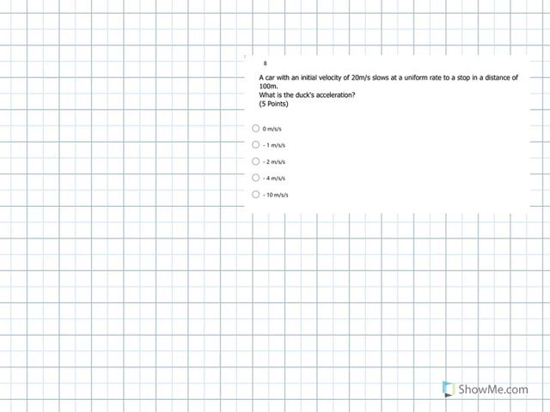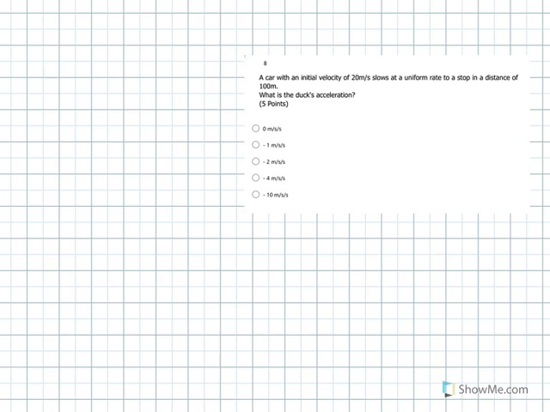All right, so here's number 8. A car with an initial velocity of 20 meters per second slows down at a uniform rate to stop in a distance of 100 meters. What is the duck's acceleration? What? This is not a trick question. This is an example of goofiness on my part.